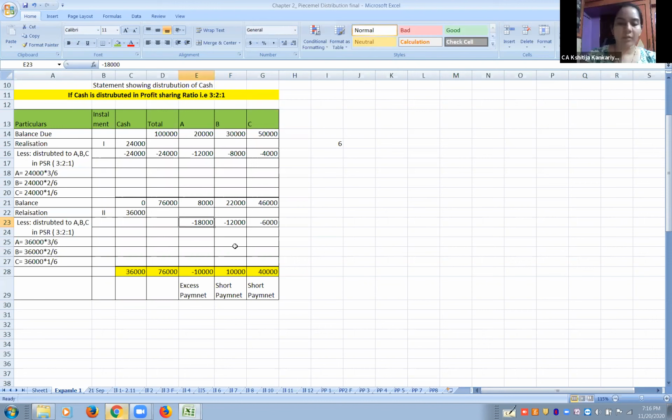Then find out the total. Minus 36,000. This total has to be matched every time. Check every time, this total has to exactly match with this total. Then less 36. So whatever cash we had became 0 now. So again find out the balance.